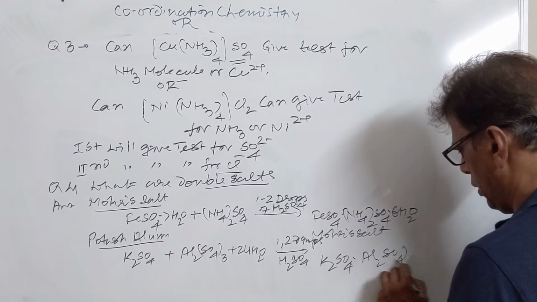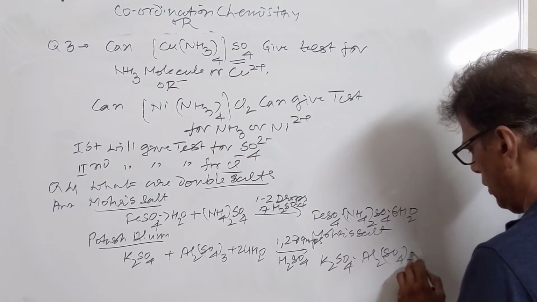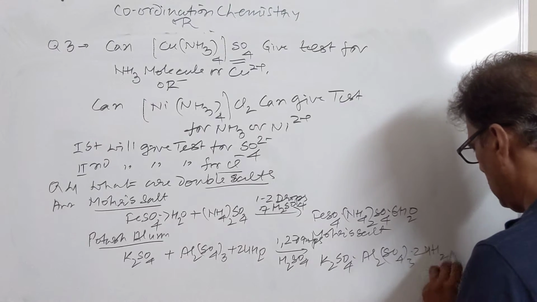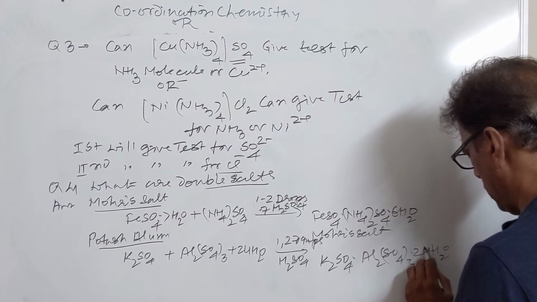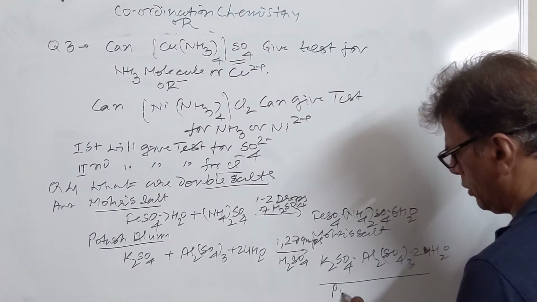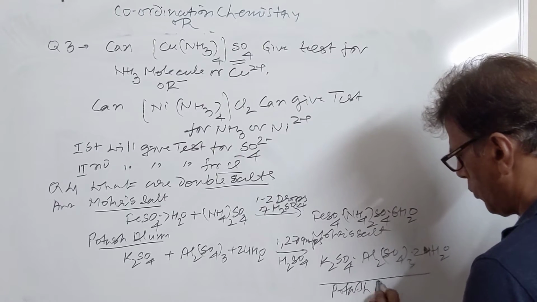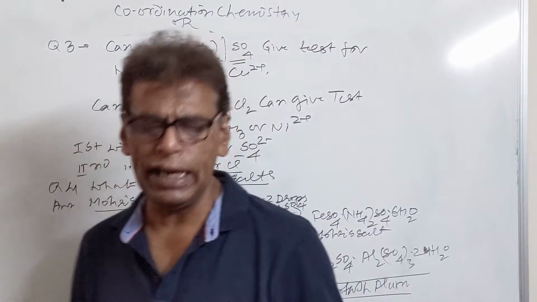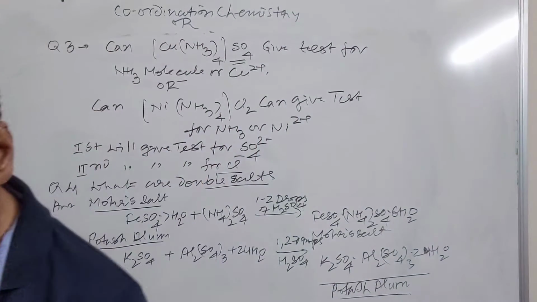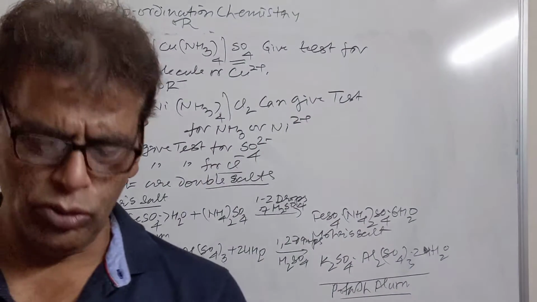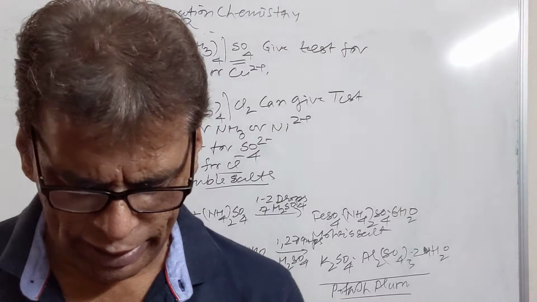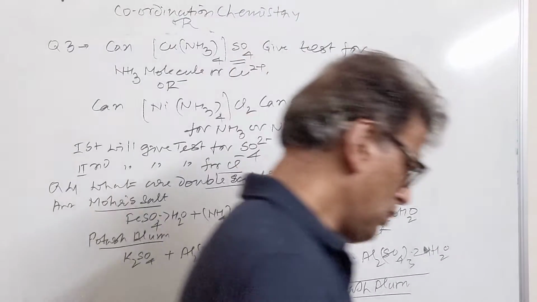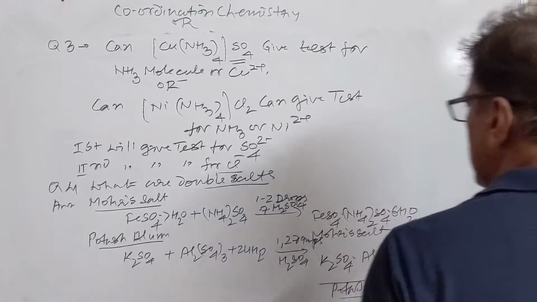It is used in the coloring of articles. It is also used as antiseptic. This is your potassium. So double salts are formed by crystallizing equimolar solutions of two salts through their aqueous solutions. Then we have the difference between double salts and coordination compound.